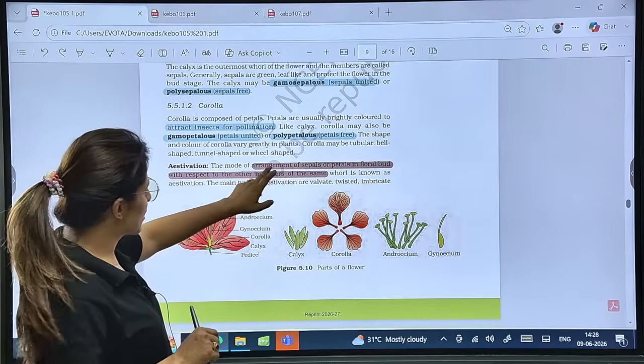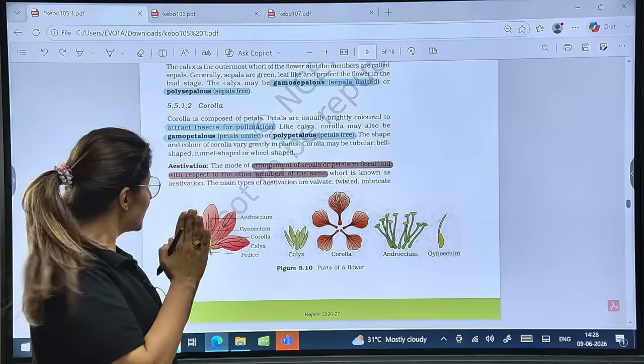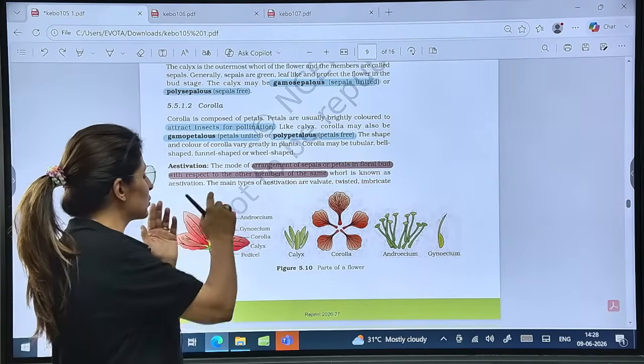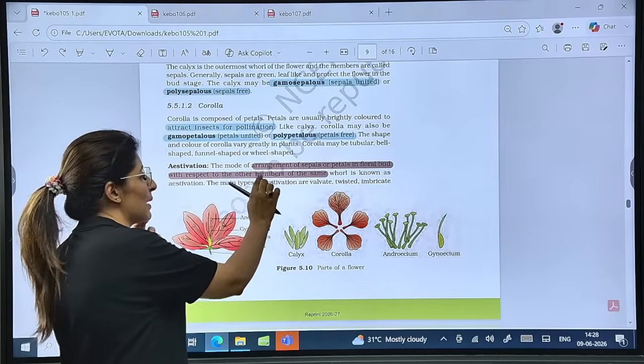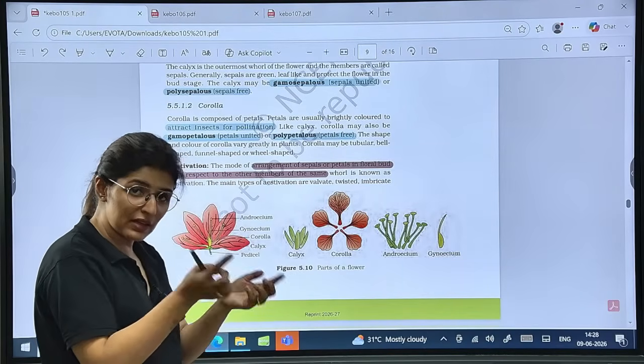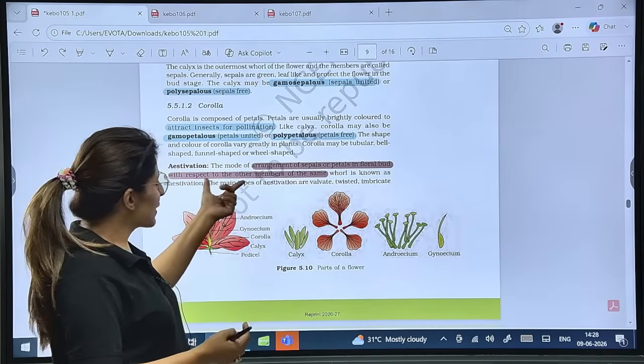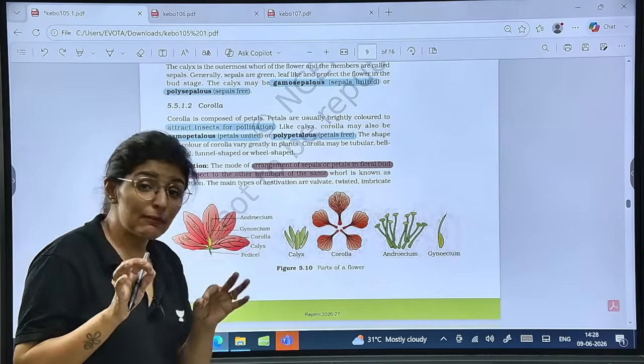Then estivation. Now see the definition here: the arrangement of sepals or petals in the floral bud with respect to each other, actually with respect to the members of the same whorl. So petal to petal has to be compared, sepal to sepal has to be compared. It is an arrangement with respect to other members of the same whorl.